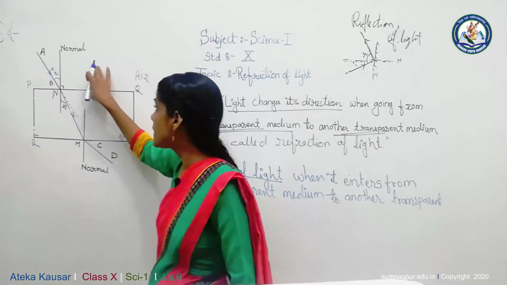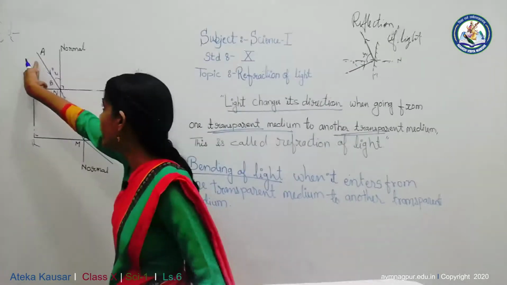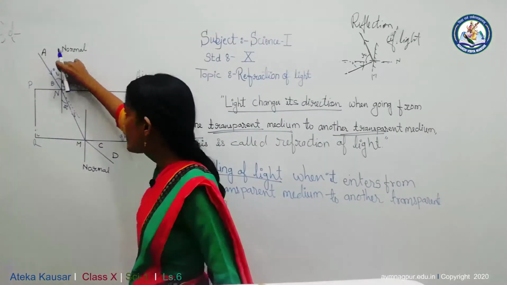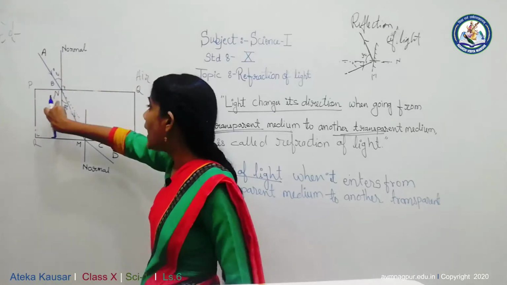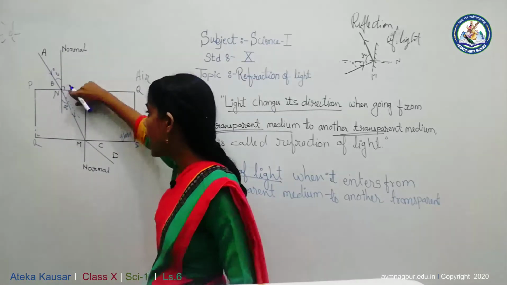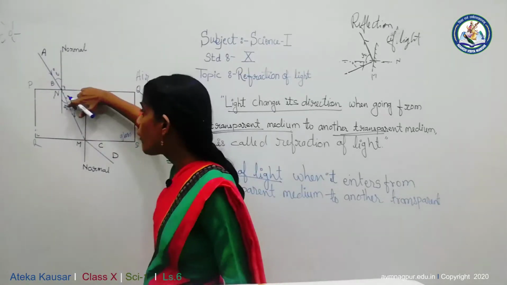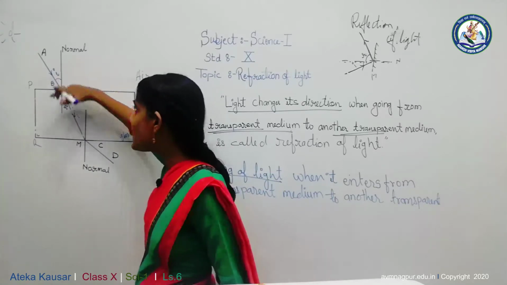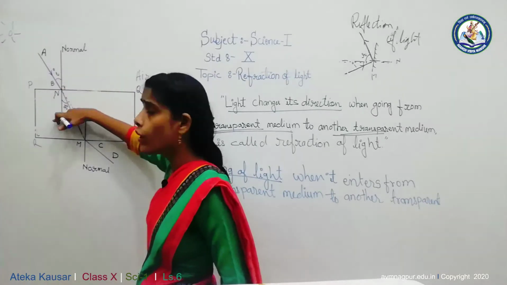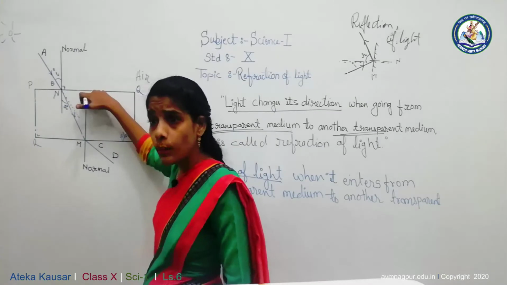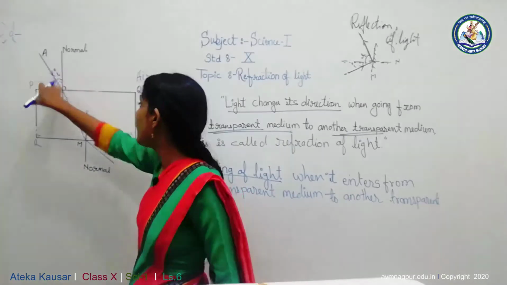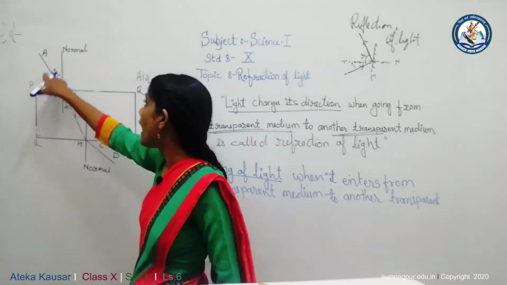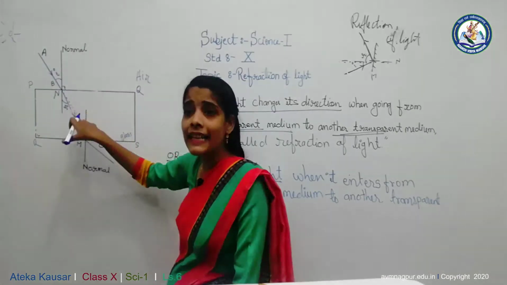The law of refraction states that the incident ray AB with angle of incident I, and the refracted ray NM with angle of refraction R, lie on opposite sides of the normal, and the refracted ray, incident ray and normal lie in the same plane.